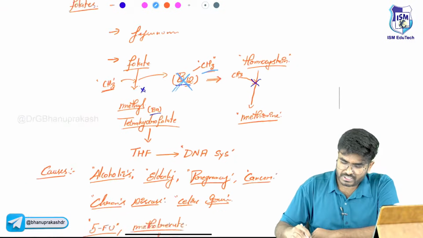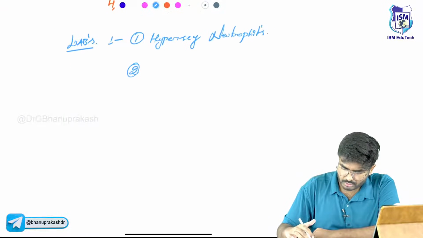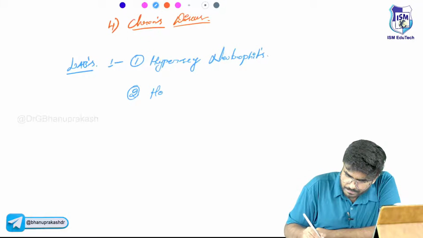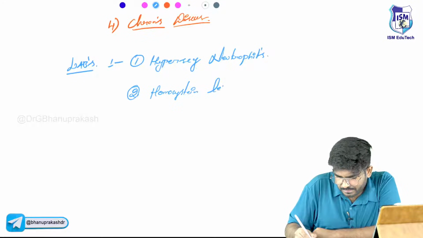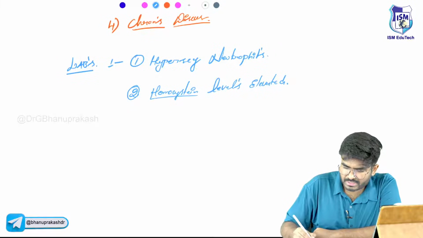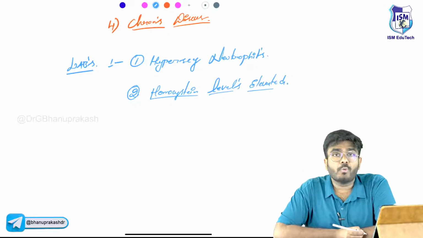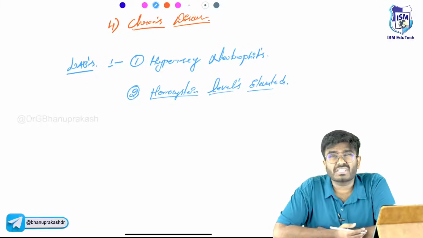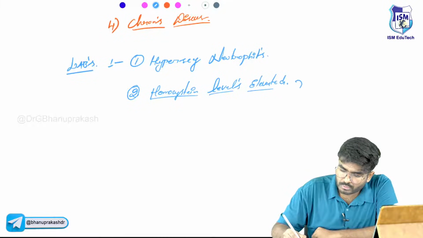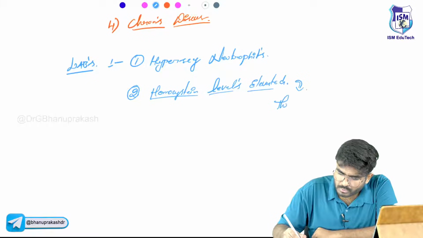So even in vitamin B12 deficiency anemia, homocysteine levels are elevated in these persons. Homocysteine is the one which causes damage. Homocysteinemia: now there is more homocysteine, which damages the endothelial cells, so it can lead to thrombosis.